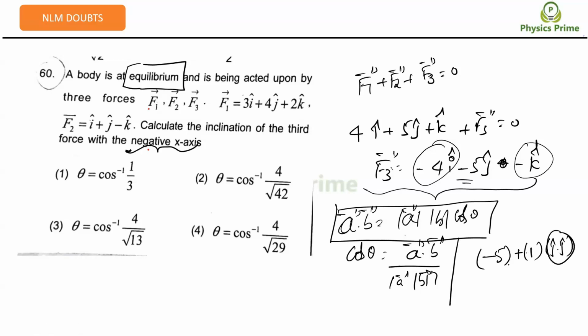The dot product I'm talking about. So minus 5, we are taking unit vectors, sir: one i cap, one j cap, plus one k cap. So j dot j will become 1, minus 5 into 1 it will become.